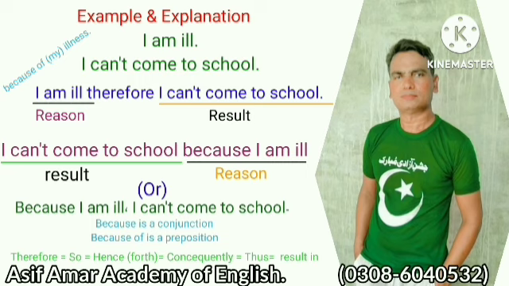And here we will use the connector of reason because to convey the same meaning: I can't come to school because I am ill. Or we can say, because I am ill, I can't come to school. We can also change the order of the sentence.